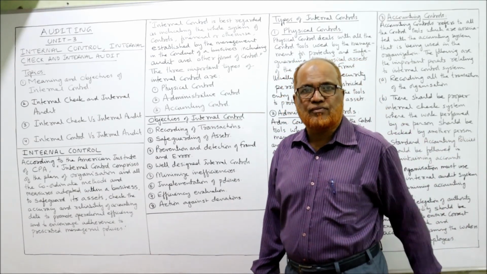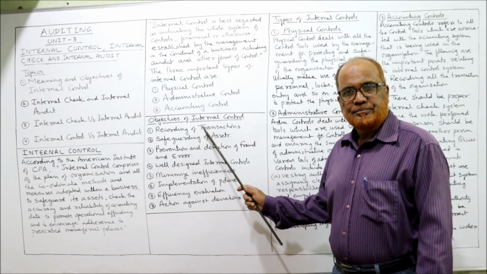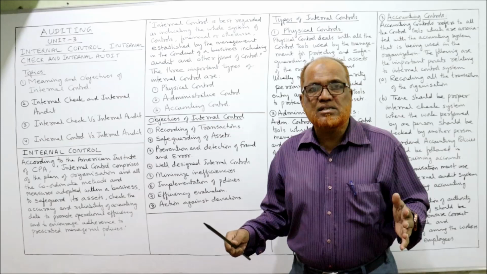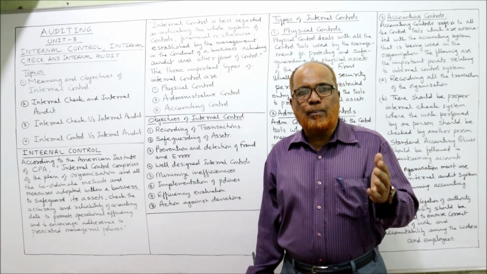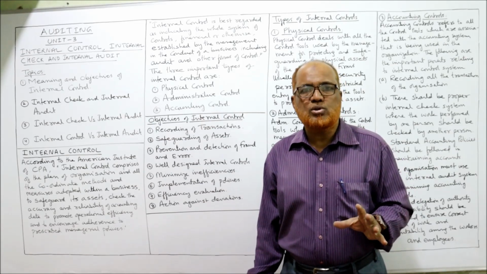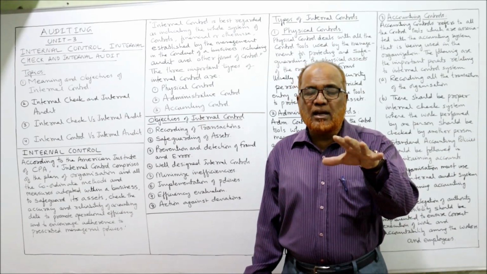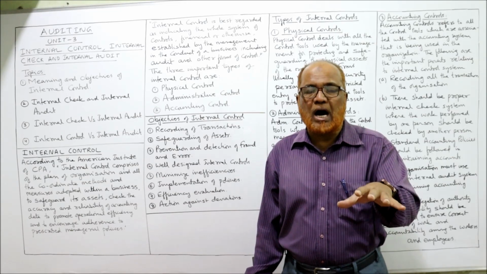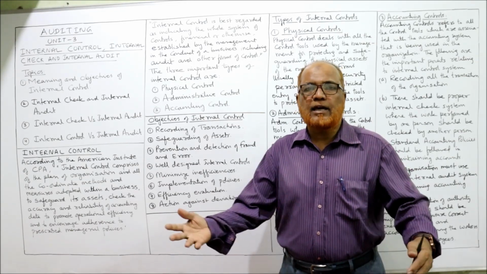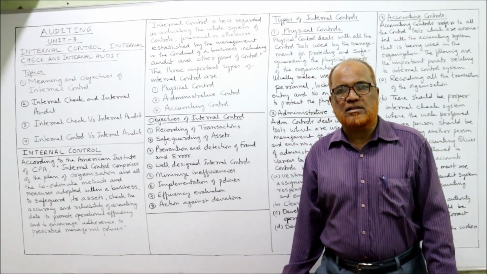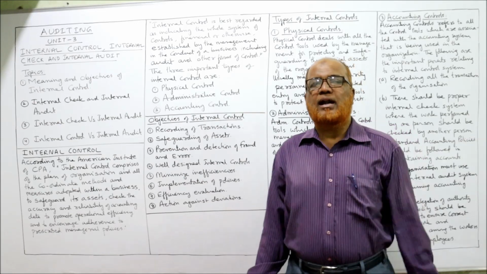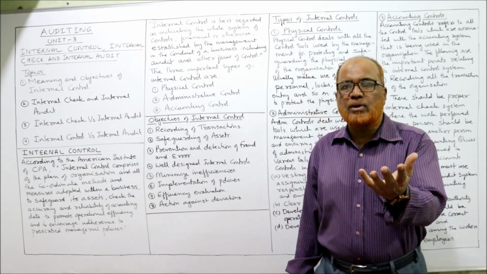That's the first objective. Second objective of internal control, safeguarding of assets. So many assets are used in the business, like plant, machinery, furniture, cash. All these are the resources. The proper internal control system requires proper safeguarding of all the assets. For example, cash is one of the assets. Every business will hold cash. I'll give you an example regarding a bank. A bank will have so much cash.